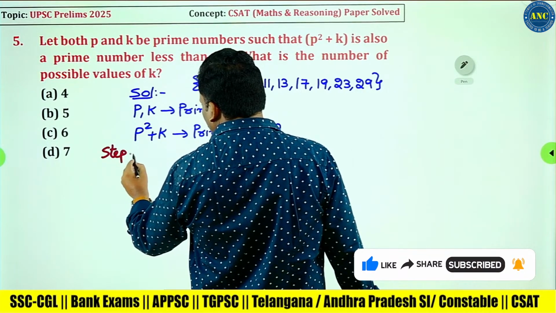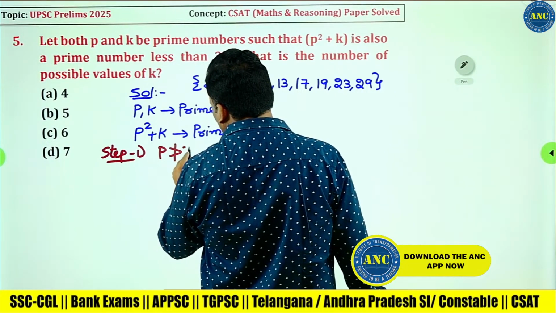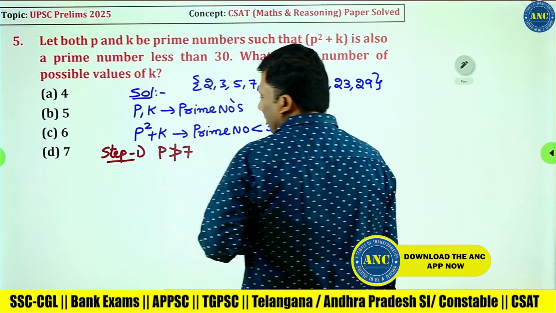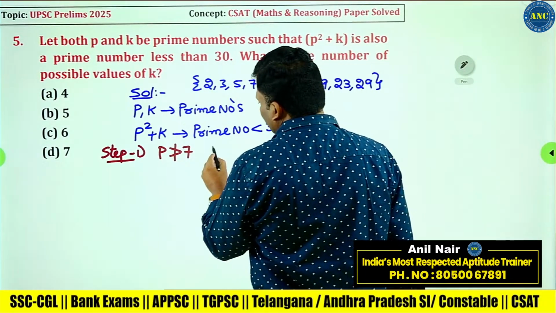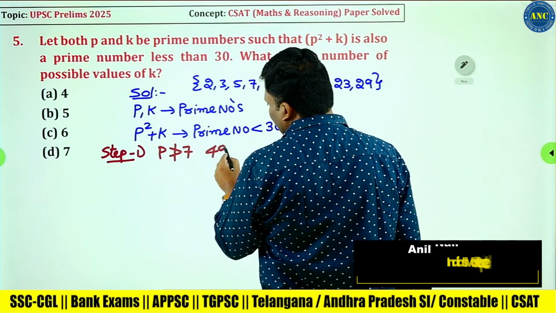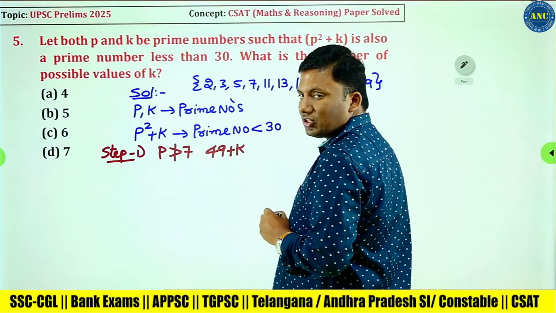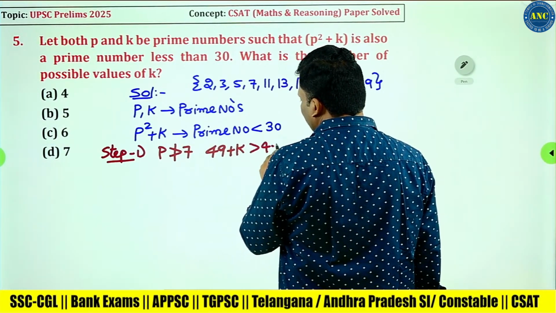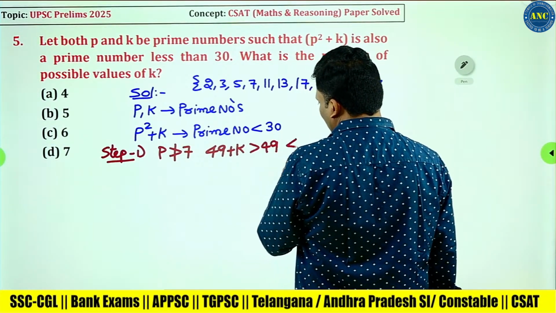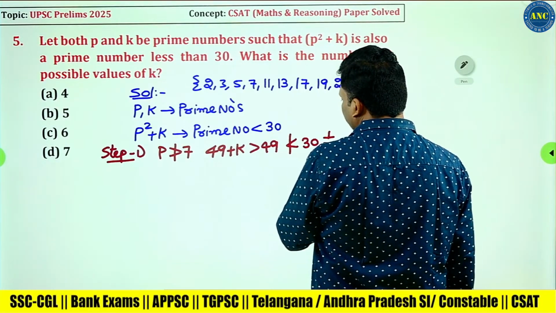Step number 1. P cannot be greater than or equivalent to 7. Why sir? 7 square is 49, and 49 plus a prime number, which is a natural number, will be greater than 49. But the question says less than 30, so it is not possible.